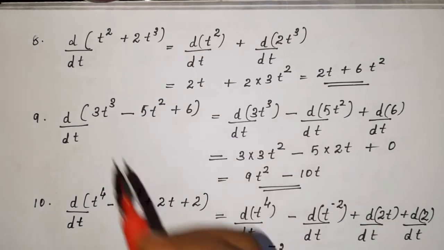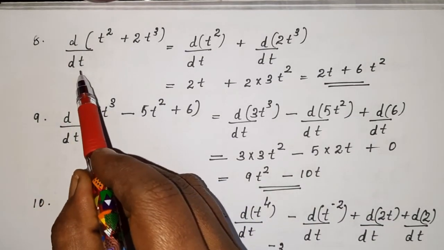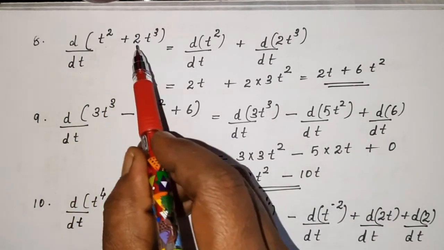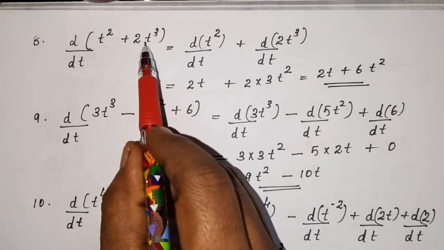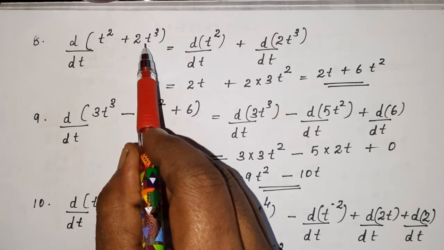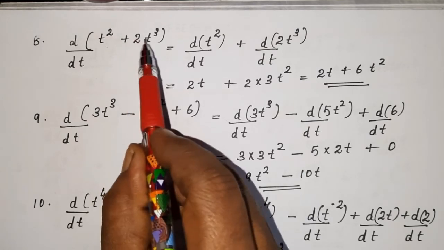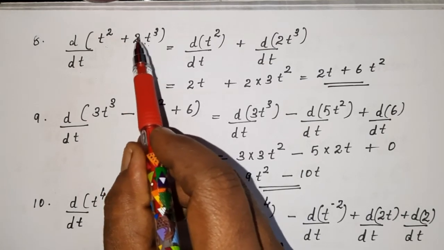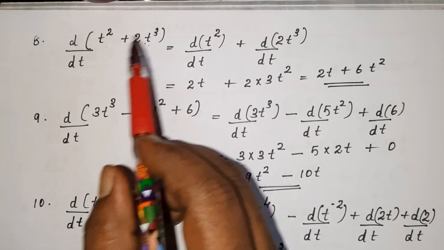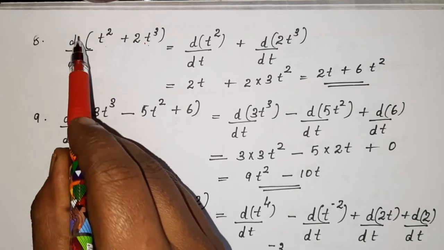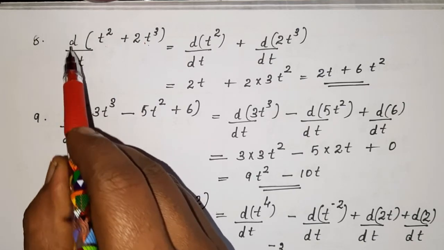Now next question, d by dt of t square plus 2t cube. Two terms are there. What we need to do is, just like we distribute operators like multiplication and division, we have to distribute this operator d by dt.